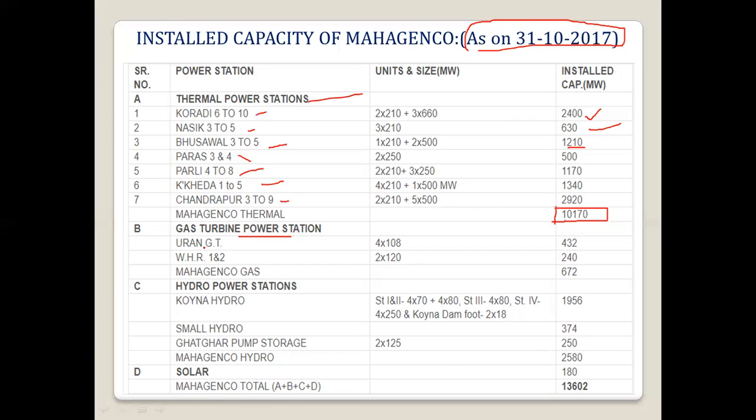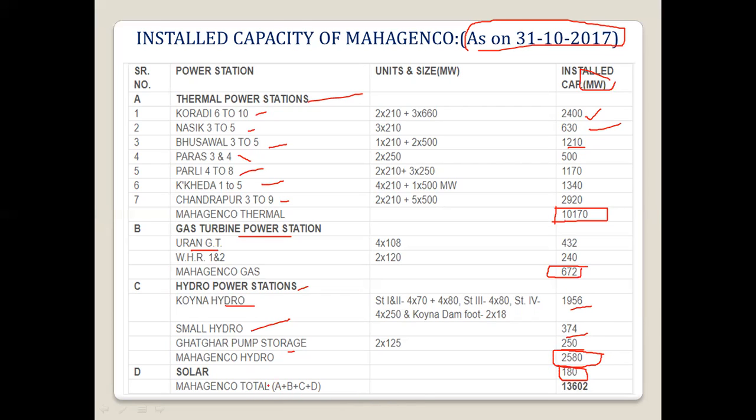Then there is a gas turbine power station, that is Uran. If you see gas power, it is around 672. Then hydro power stations like Koyna. Koyna alone is around 1,956 megawatt. All these are in megawatt. Then small hydro is 374. Then Ghatghar pump storage, from which we get 250. And total hydro is around 2,580. Then solar is around 180 megawatt.